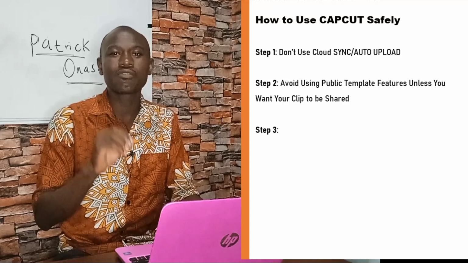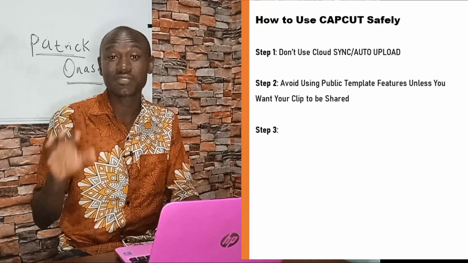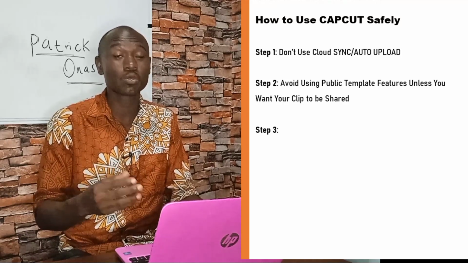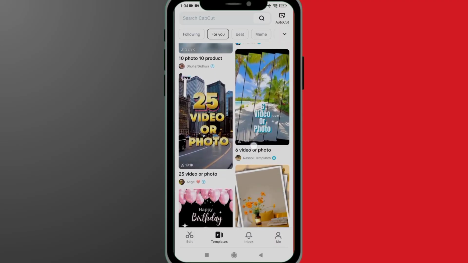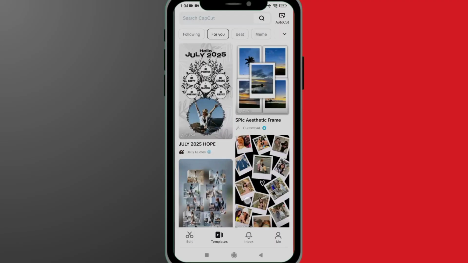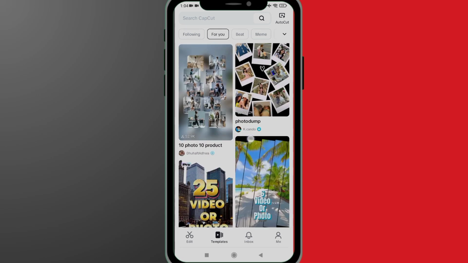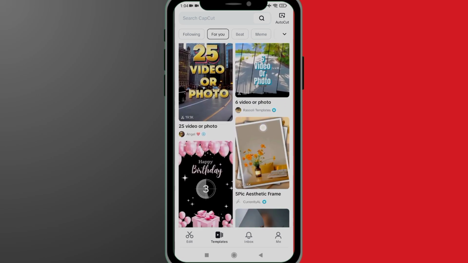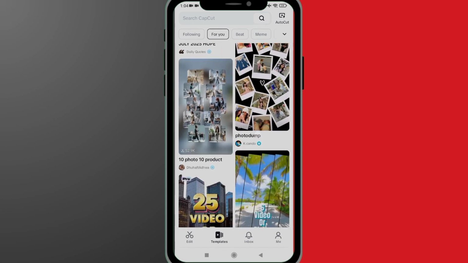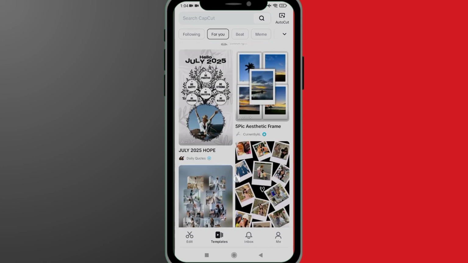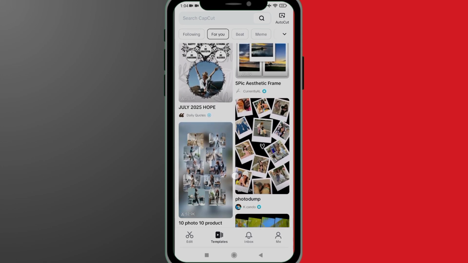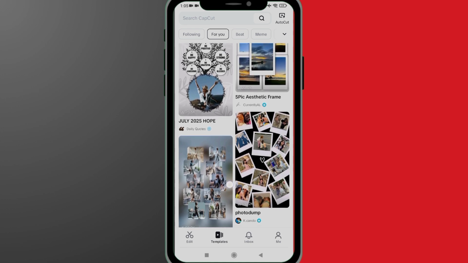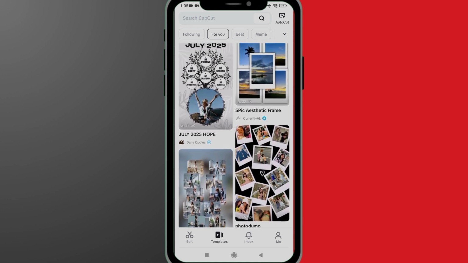Step 2. Avoid using public template features unless you want your clip to be shared to others. When you share your project as templates, this is where it goes. This is where CapCut stores it for other people around the world to use. So if you share your project as template, you are giving CapCut the right to use your template and to let people use your template for their own video, right?